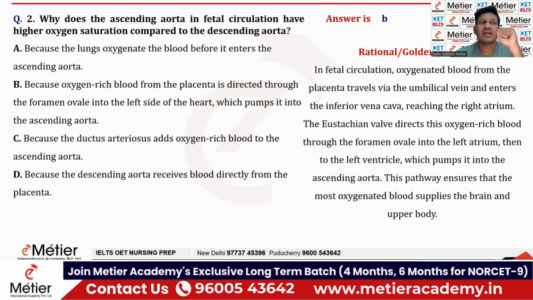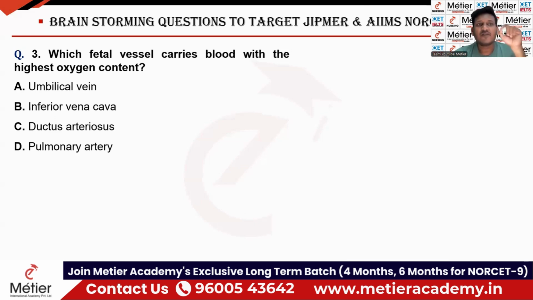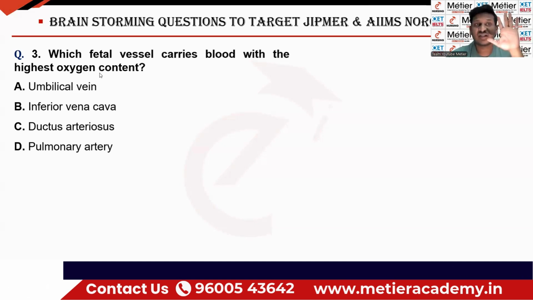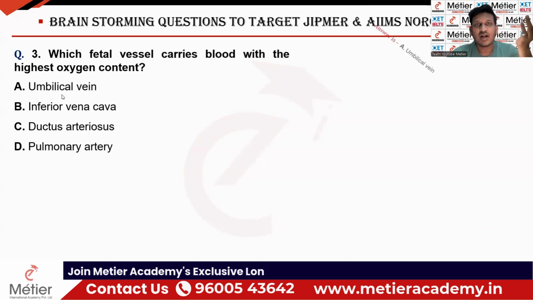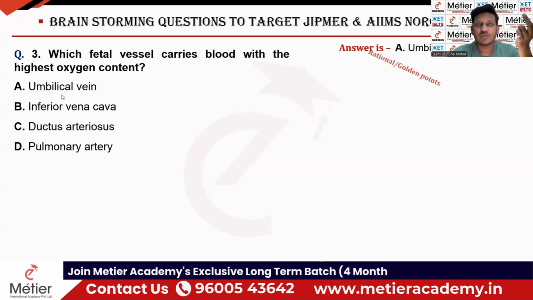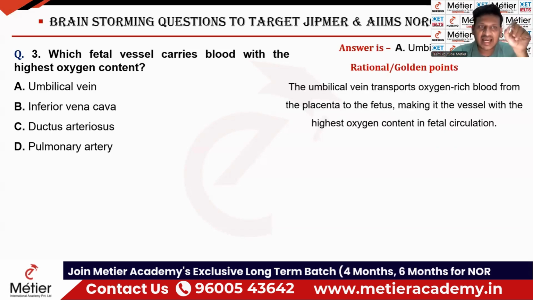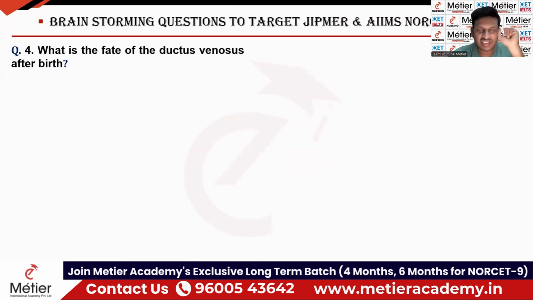Okay, fine. The next question is, which fetal vessel carries blood with the highest oxygen content? Fetal vessels, you know, there are two types, artery and vein. Two arteries and one vein are there. The vein carries oxygenated blood and the arteries carry deoxygenated blood. Here they are asking which vessel carries the highest oxygen content. Obviously, the right answer is going to be the umbilical vein. Option A is the correct answer because the umbilical vein carries the highly concentrated oxygen-rich blood.